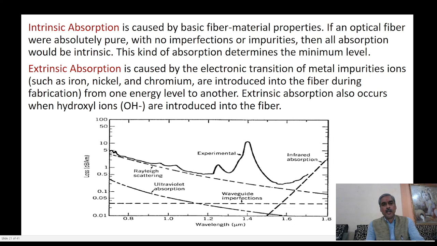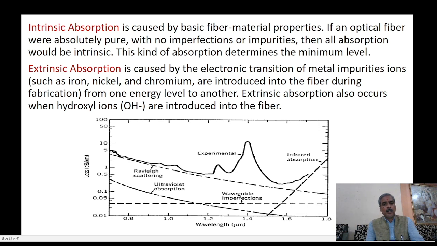Intrinsic absorption is caused by basic fiber material property. If an optical fiber were absolutely pure with no imperfections or impurities, then all absorption would be intrinsic. Extrinsic absorption is caused by electronic transition of metal impurity ions such as iron, chromium, nickel, and OH ion contents present.